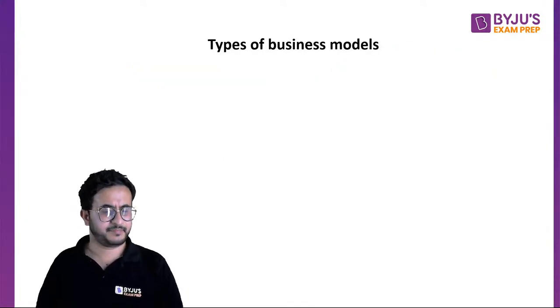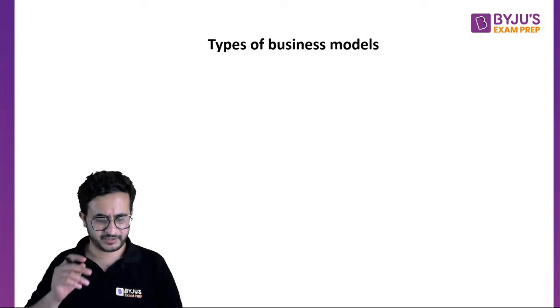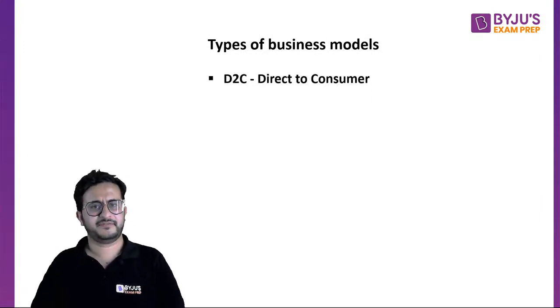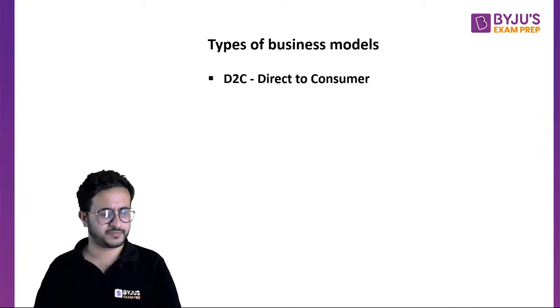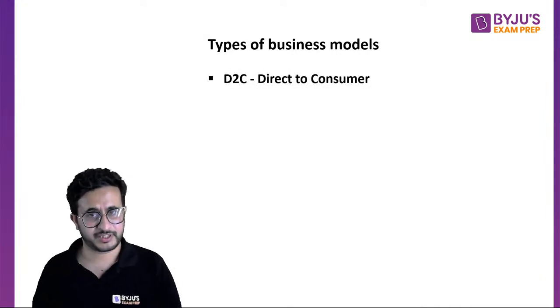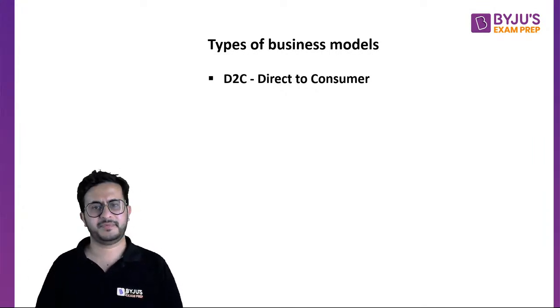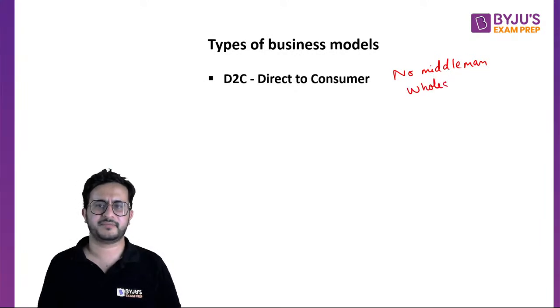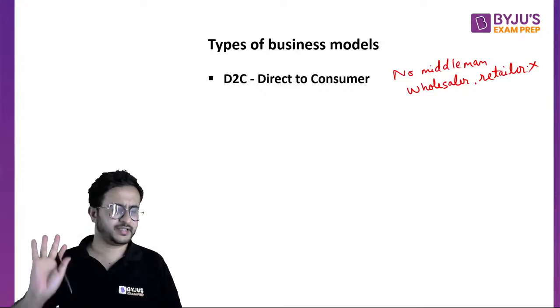Okay, so let's see some business model types, right? So what are the different types of businesses that we have? D2C is direct to customer. अभी इन terms होते हैं कहीं कहीं, ये पता होना चाहिए क्या होना चाहिए, direct to customer. Direct to customer is basically if someone is selling something directly to customer. I mean word से ही समझ में आ रहा है, direct to customer. There is no middleman. Middleman in the sense कि your wholesaler, retailer ऐसे कुछ भी नहीं है. ये सब कुछ नहीं है, डायरेक्ट मेरा बिजनेस है, मैं सीधे लोगों को भेजता हूँ, राइट?